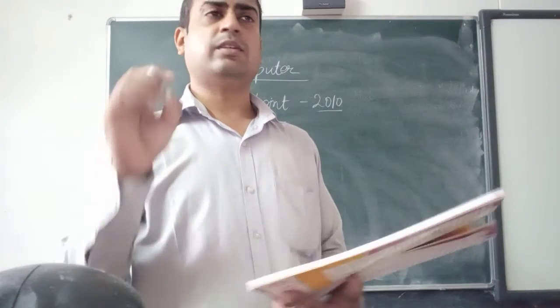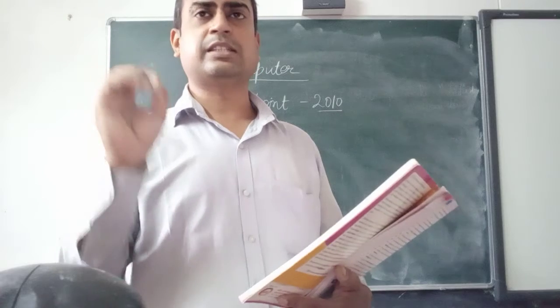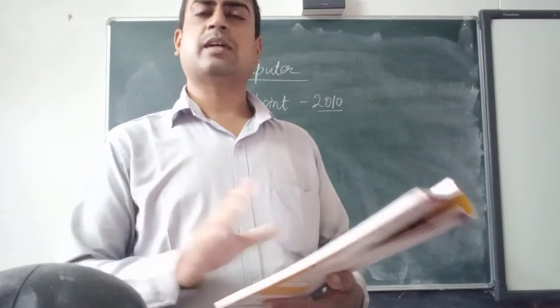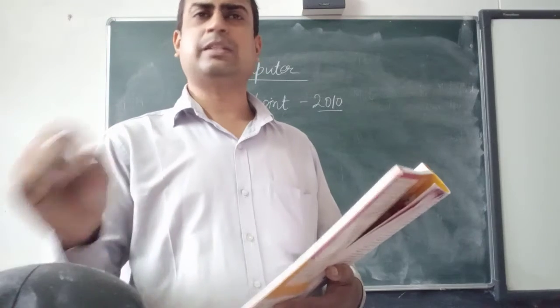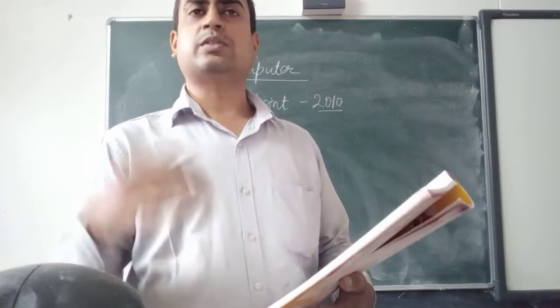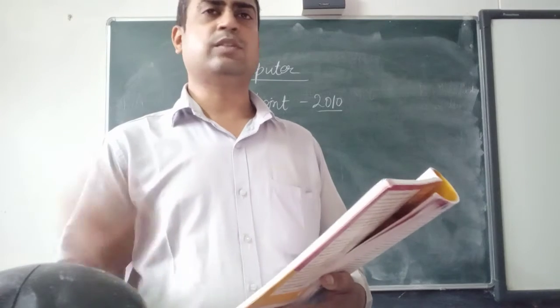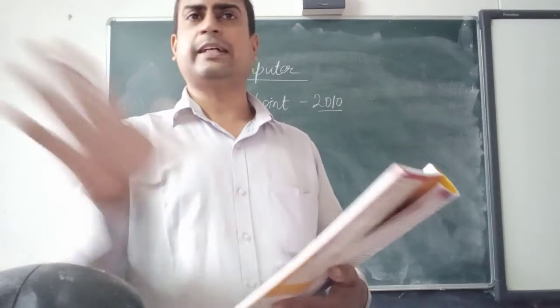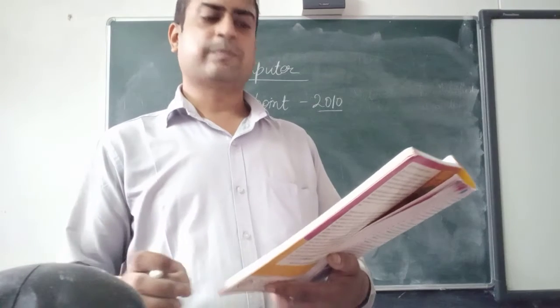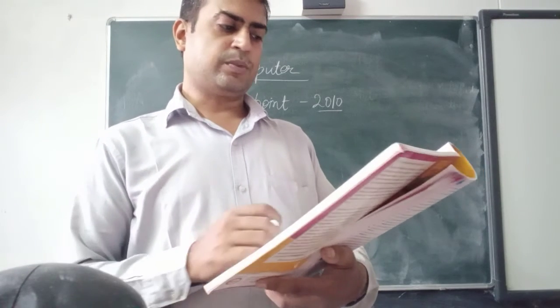So if you have Office 2007 on your computer, no problem, you will get the same look, but a few options may be changed, which I will tell you. And if you have 2010 or 2013 or 2016, then a few buttons or designs or templates may be changed. That is not of much use. So that we will discuss also.